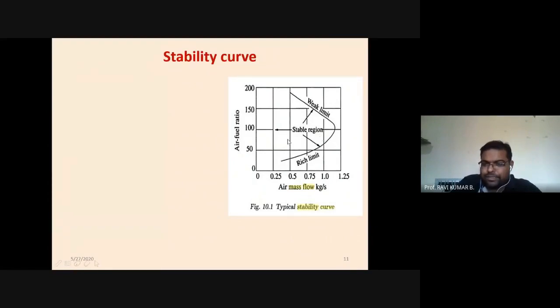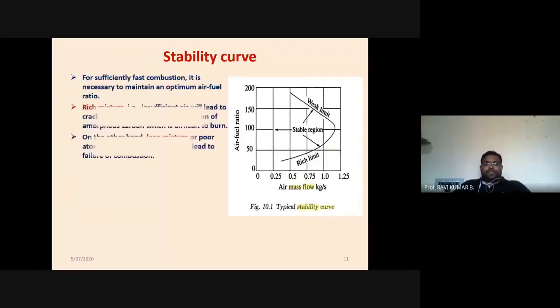We need to conduct the combustion somewhere near 100; 100 plus 10 or 100 minus 10 is acceptable. If you go beyond that, the combustion will not be stable. When combustion is not stable, it will create vibration in the combustion chamber, which is undesirable from the structural point of view.